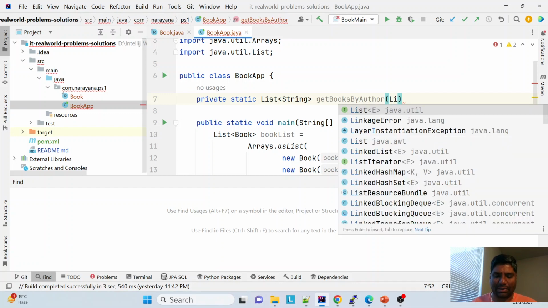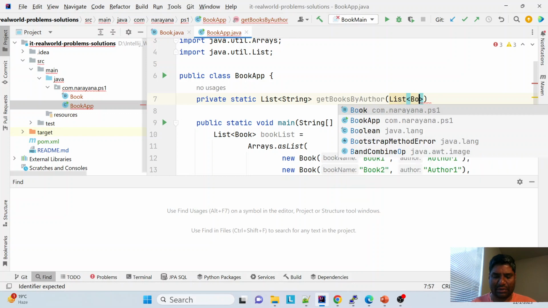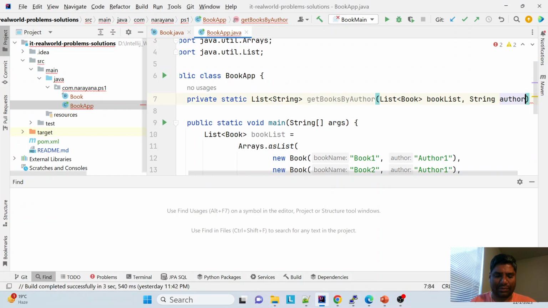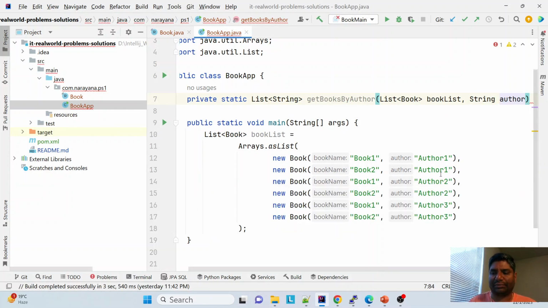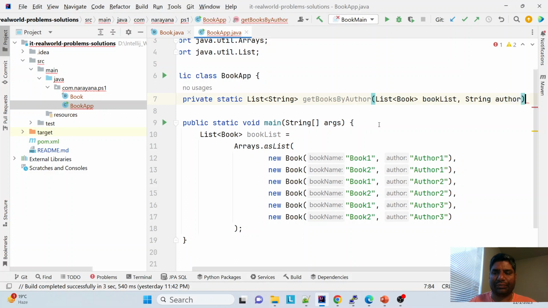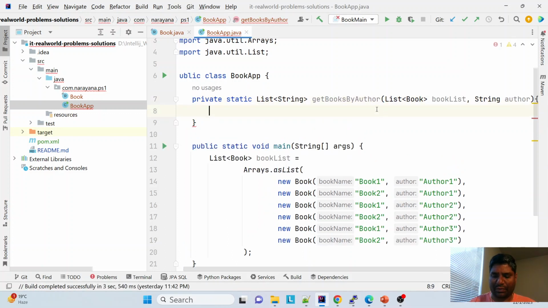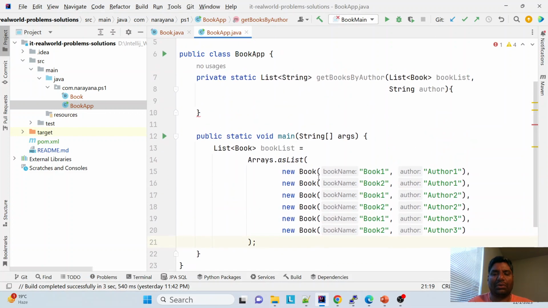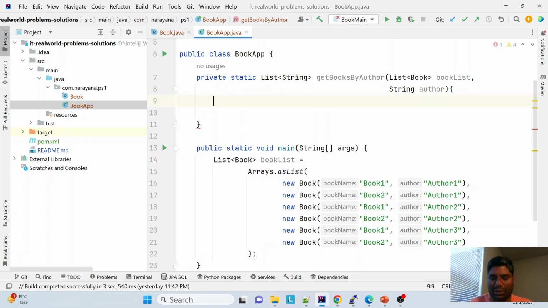Here I pass the list of books and a string, the name of the author which I want. This is my method signature. Okay, so now I'm good with input data. Now I need output data. How am I going to get it? By passing the author name, I need to get the book names.